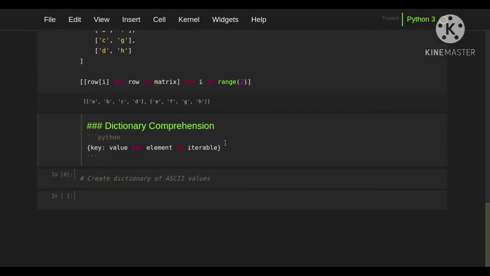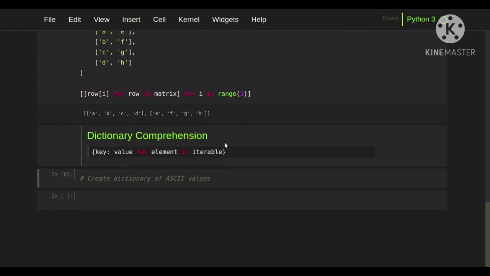And then as our next topic we also have dictionary comprehension in Python. So let's do it with an example. In dictionary comprehension, this is the syntax. As we know, a dictionary is an iterable of key value pairs.